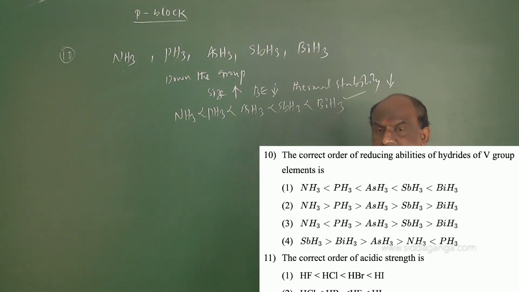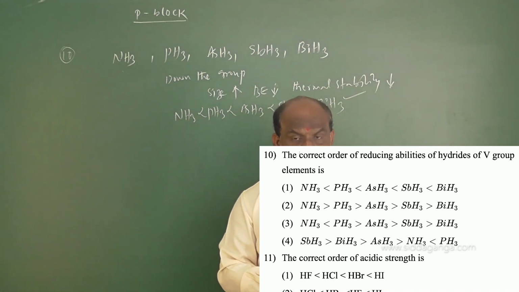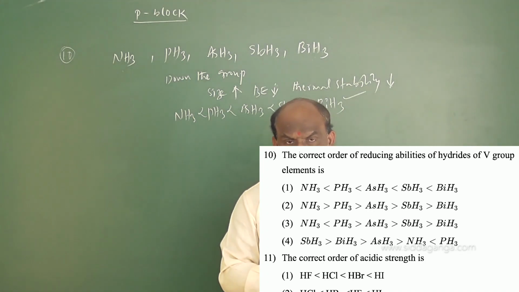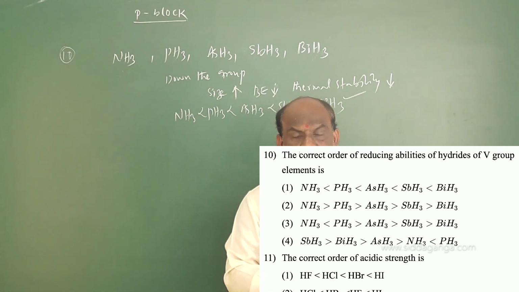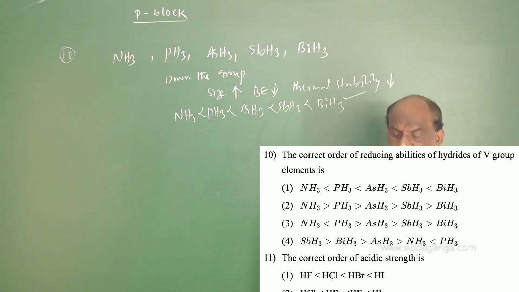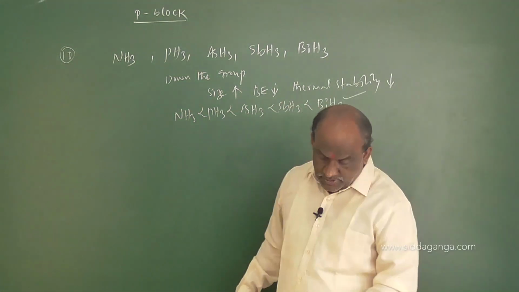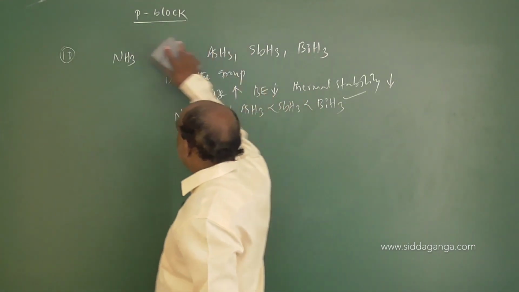But you have to concentrate, the second option is also very important. The second option applies to the thermal stability of 15th group element hydrides and the basic strength of 15th group hydrides. So according to the information, the correct option for question number 10 is the first option, and next one is question number 14.